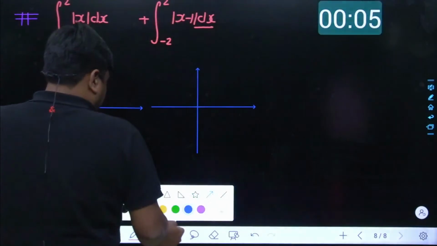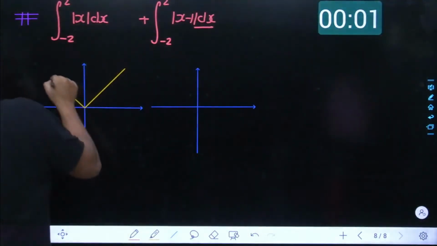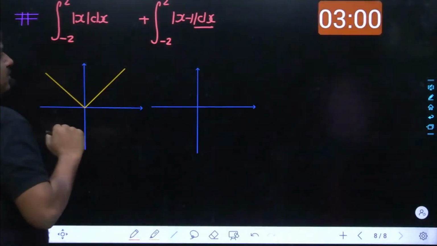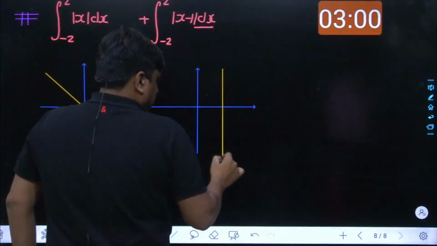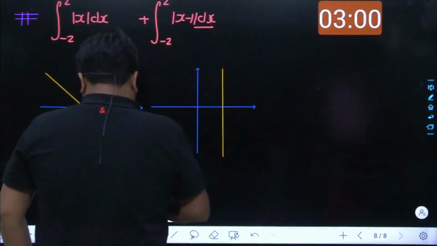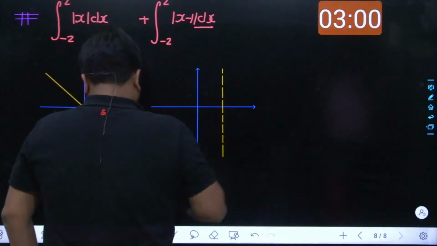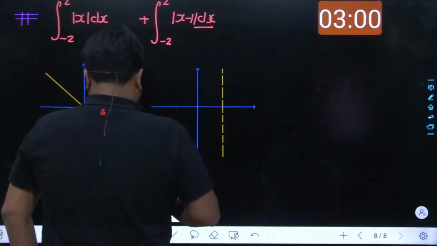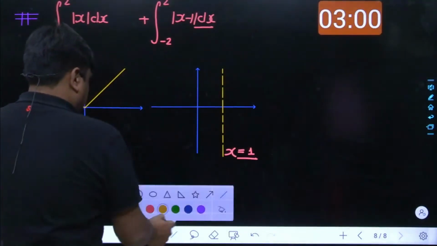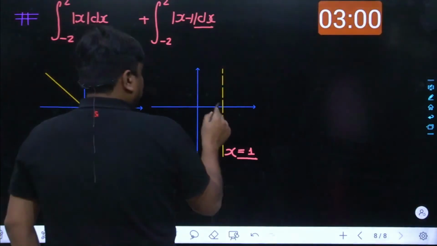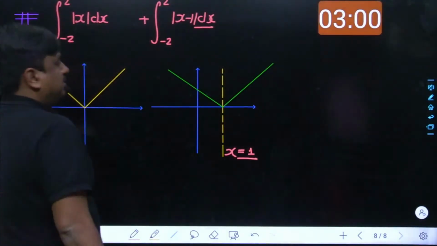As it is clearly known, it is going to be symmetrical taking the reference of the y-axis, and this is going to be symmetrical taking the reference of x equals 1. It is going to look like this.